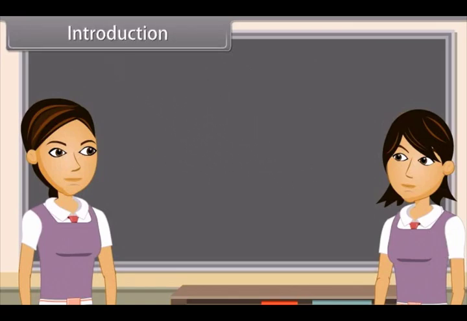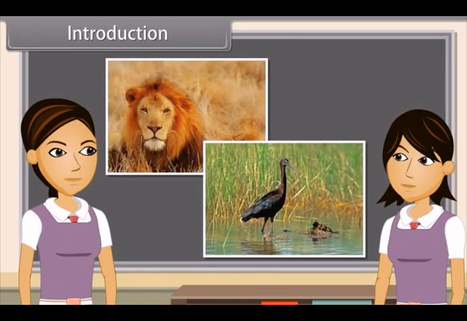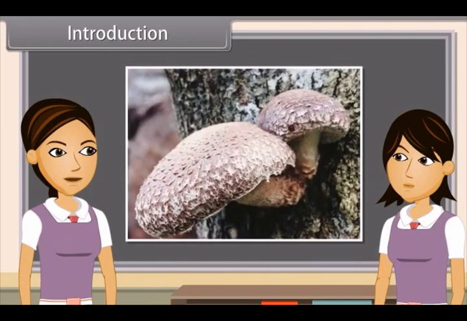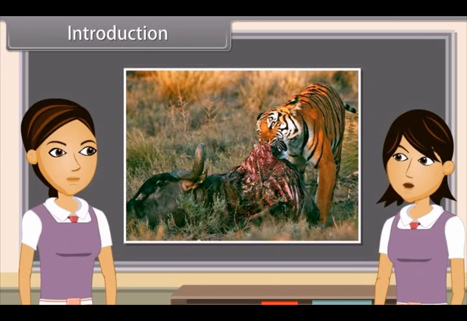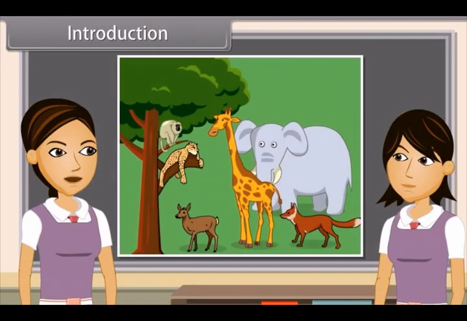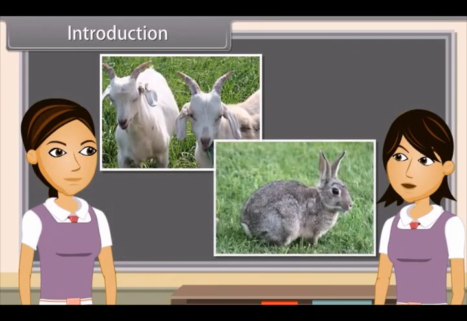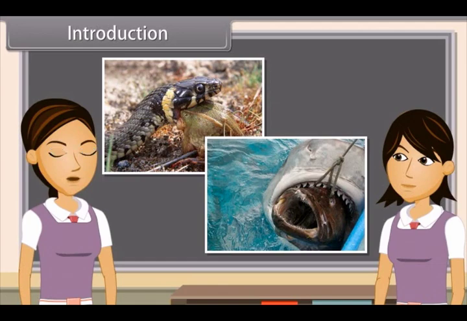Introduction. We know that animals are heterotrophic and hence they depend on other organisms for their food. Yes, animals need an external source of food. So we can also say that they depend upon ready-made food, and this may come either from plants or from other animals. There is a wide variety of animals on the basis of their type of food. Yes, Ankita, many animals eat only plants like grasses, leaves of plants, while some of them eat other animals.